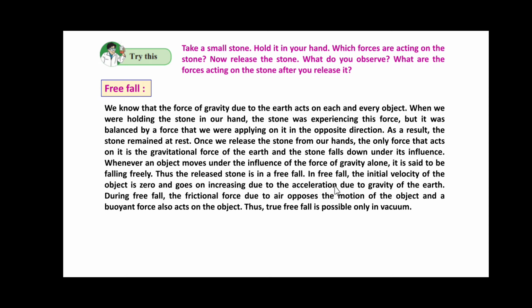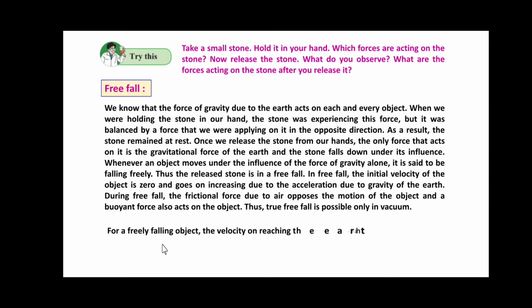In the free fall, the initial velocity of the object is zero and goes on increasing due to the acceleration due to gravity of the earth. During free fall, the frictional force due to air opposes the motion of the object, and a buoyant force also acts on the object. Thus, true free fall is possible only in vacuum.